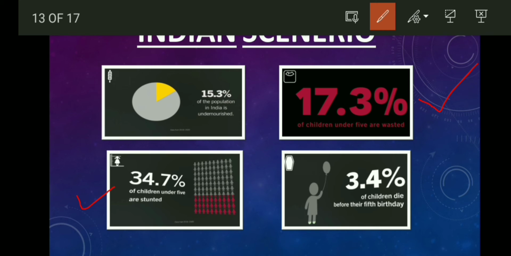3.4% of children die before their 5th birthday. Means 3.4% of the total children population are not able to celebrate even their 5th birthday. So the scores, rankings, and the report based on all these four indicators show the very negative side of India. So it is very important for us to analyze what our government is doing. So let's see the government schemes.